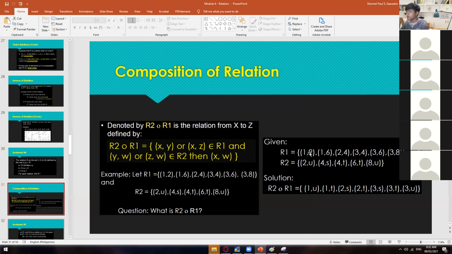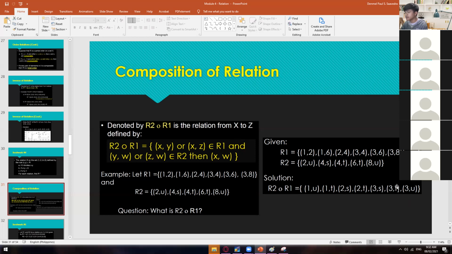So if you have (1, 2) and (2, u), you have (1, u). If you have (1, 6) and (6, t), you will get (1, t). You have (2, 4) and then (4, s), you will get (2, s). (2, 4) and (4, t), you will get (2, t). For (3, 4) and then (4, s), you will get (3, s). (3, 4) and (4, t), you will get (3, t). Then (3, 6) and (6, t), you will get (3, t). And then (3, 8) and (8, u), you will get (3, u).